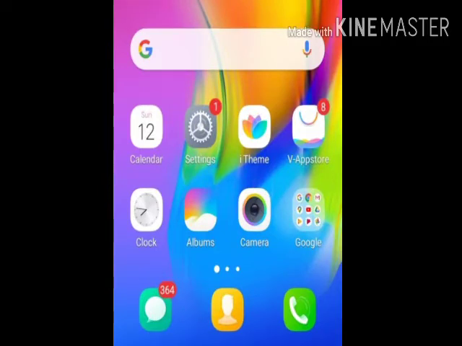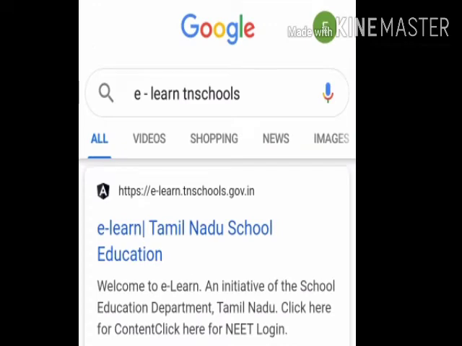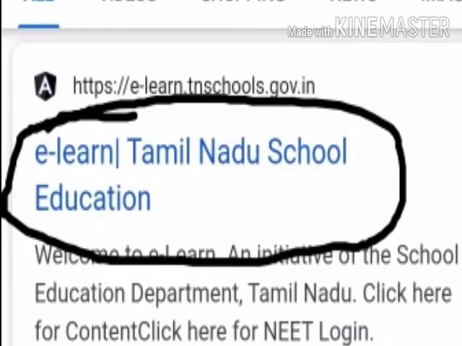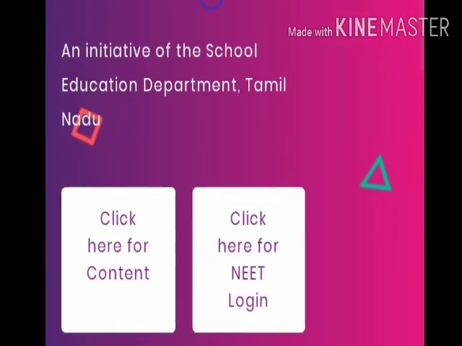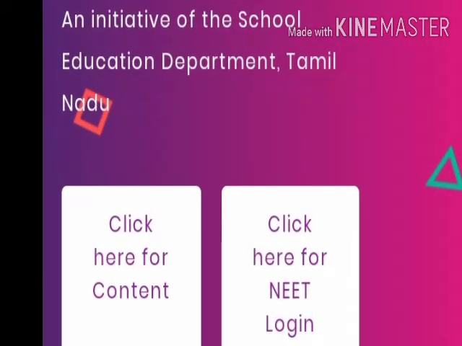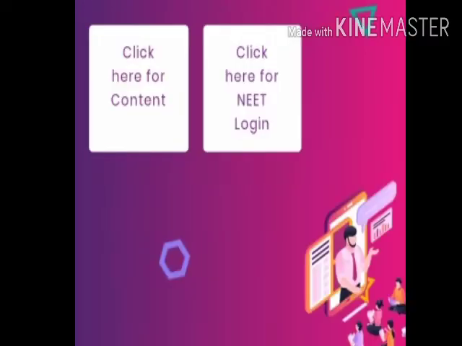Use smartphone or Android phone to log in. Go to Google search and type eLearn TN Schools. You can see eLearn Tamil Nadu School Education. If you click eLearn Tamil Nadu School Education, you will see the home page. Welcome to eLearn, an initiative of the School Education Department, Tamil Nadu. Click here for content and click here for Neat Login. You must click here for content.